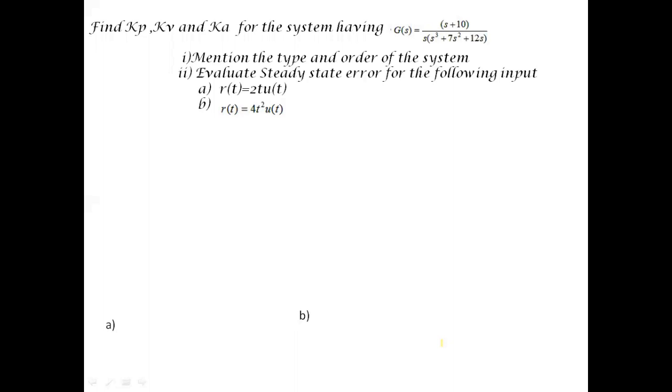So you are given G(s) and you are supposed to calculate the steady state error coefficients Kp, Kv and Ka. And we have to mention the type and order of the system, and also evaluate ESS for a given input, r(t) is equal to 2t u(t) and r(t) is equal to 4t square u(t).